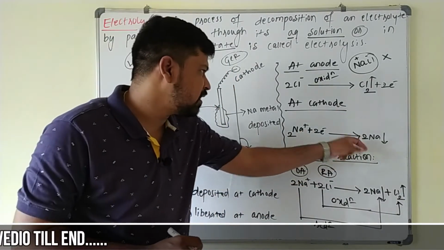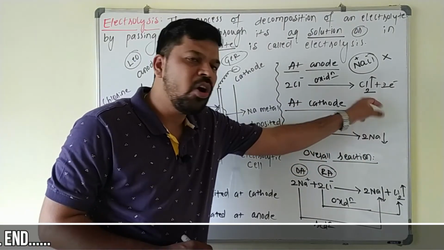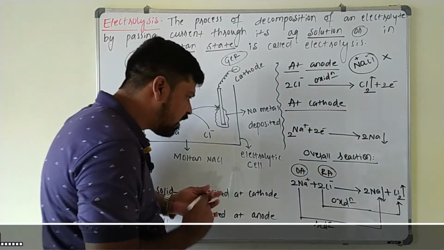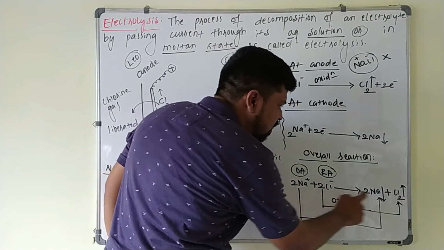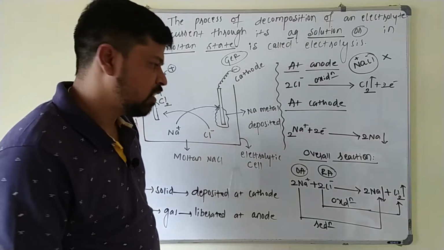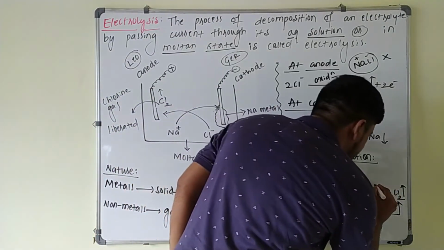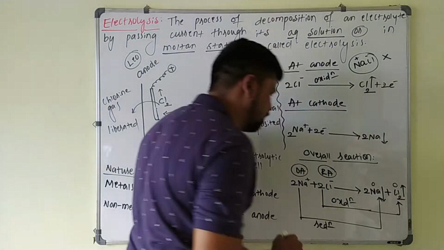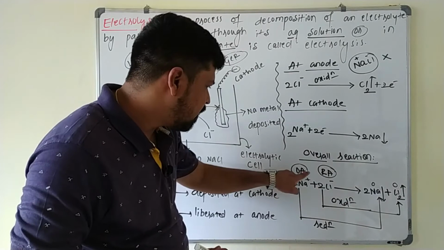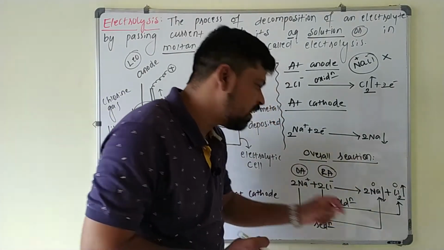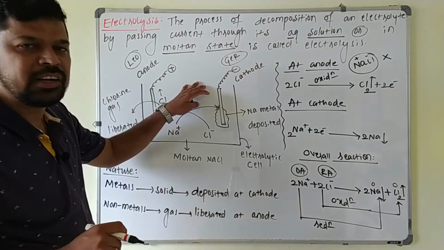Sodium is undergoing reduction, Na+ is undergoing reduction here, and Cl- is undergoing oxidation. So the overall reaction we can write here: Na+ is converted into Na, Cl- is converted into Cl2 here. Minus 1 to 0 oxidation state, and this also 0 and this also 0 here. Minus 1 to 0 is oxidation, oxidation state is increased. Plus 1 to 0 is reduction, oxidation state is decreased here. This is the overall reaction of this electrolysis.